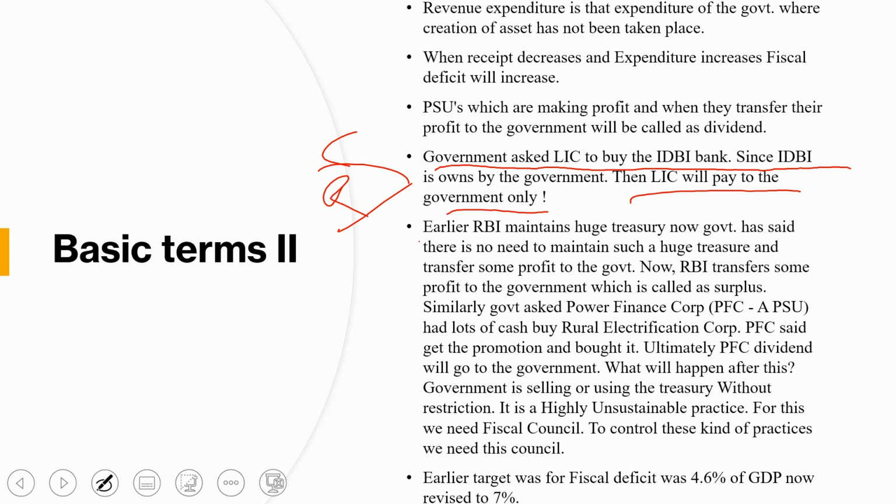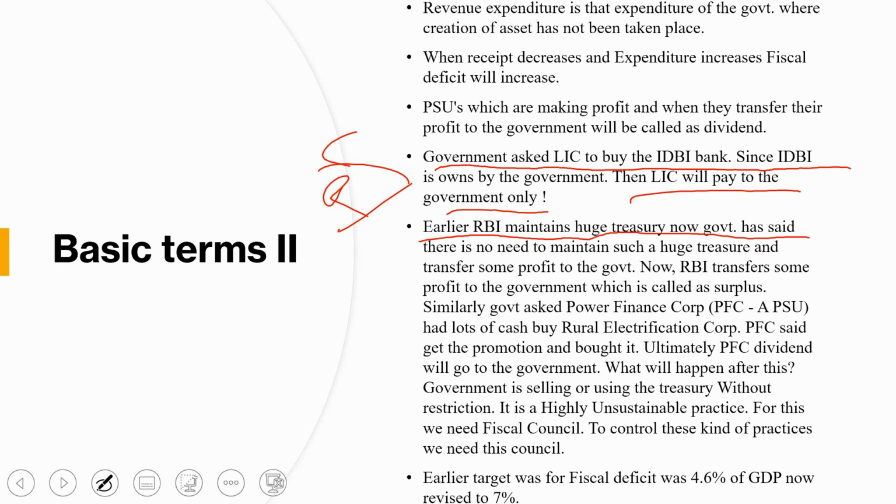Okay, earlier you have seen that in the recent 3-4 months there was a lot of debate going on news channels, like the government has started taking money from the RBI, and the RBI governor was against it, saying no, it should not be like that, it should be kept in the RBI, that will help in unfavorable circumstances for the country, which are kept for unfavorable situations for the country.